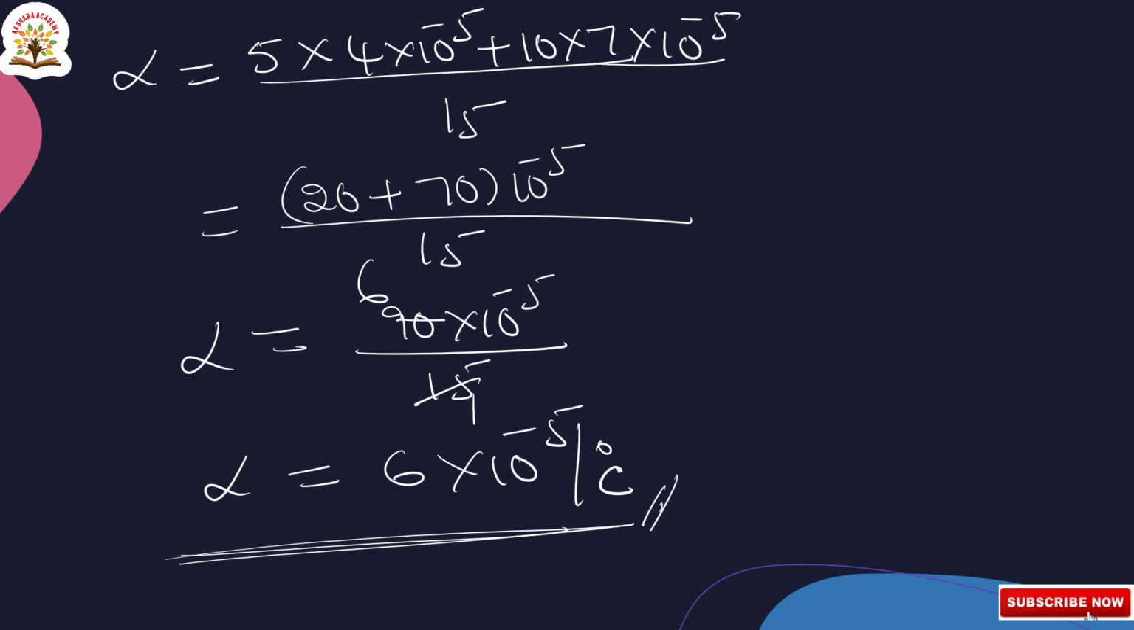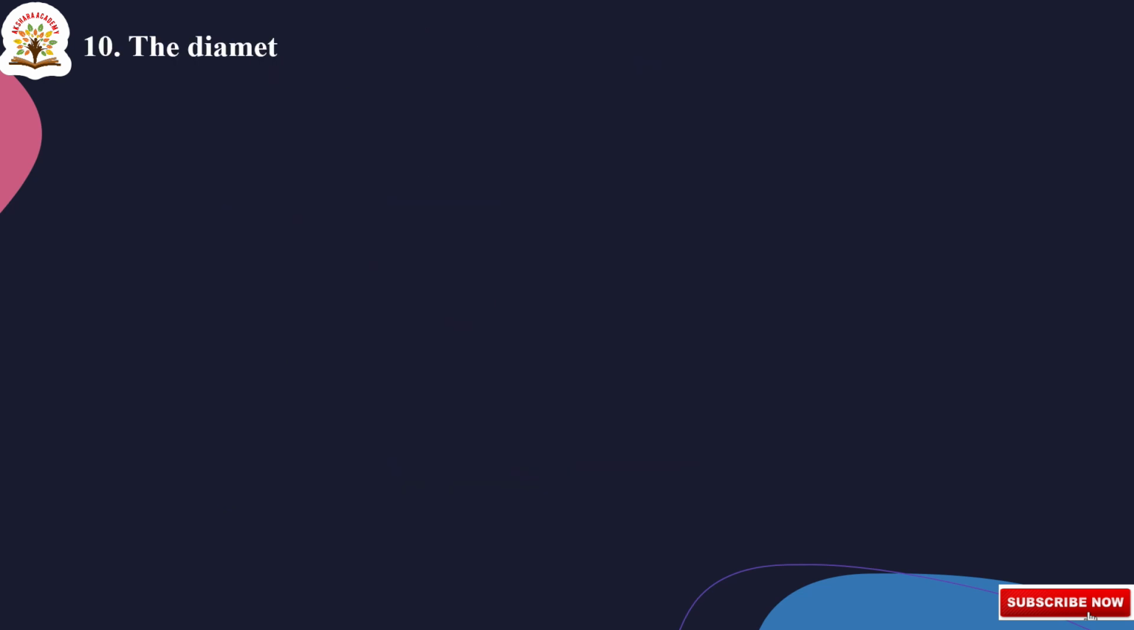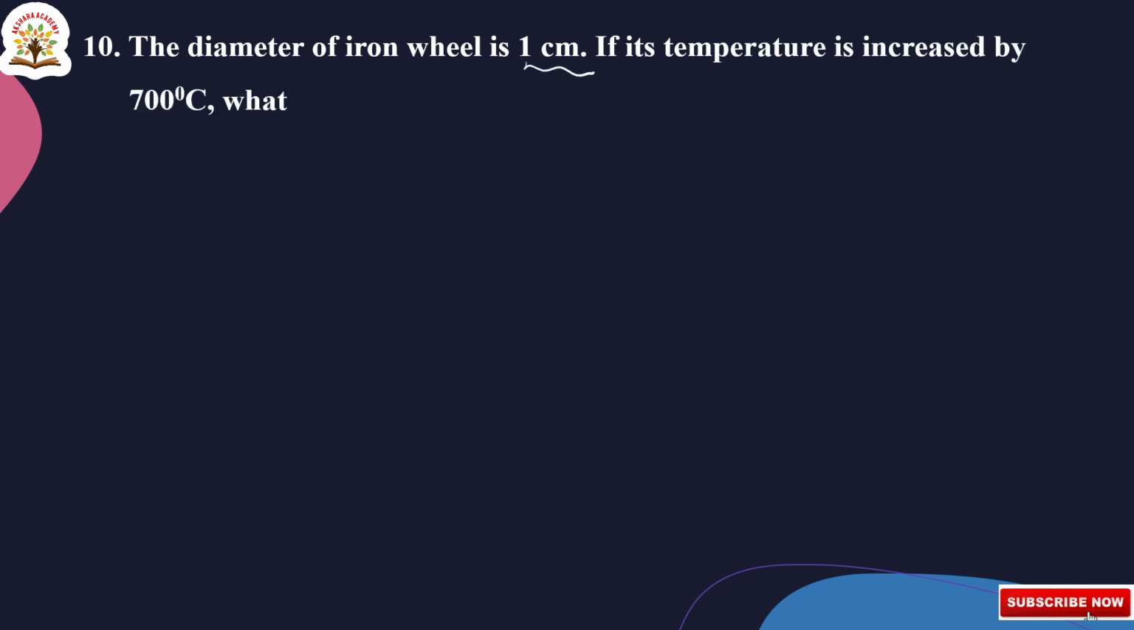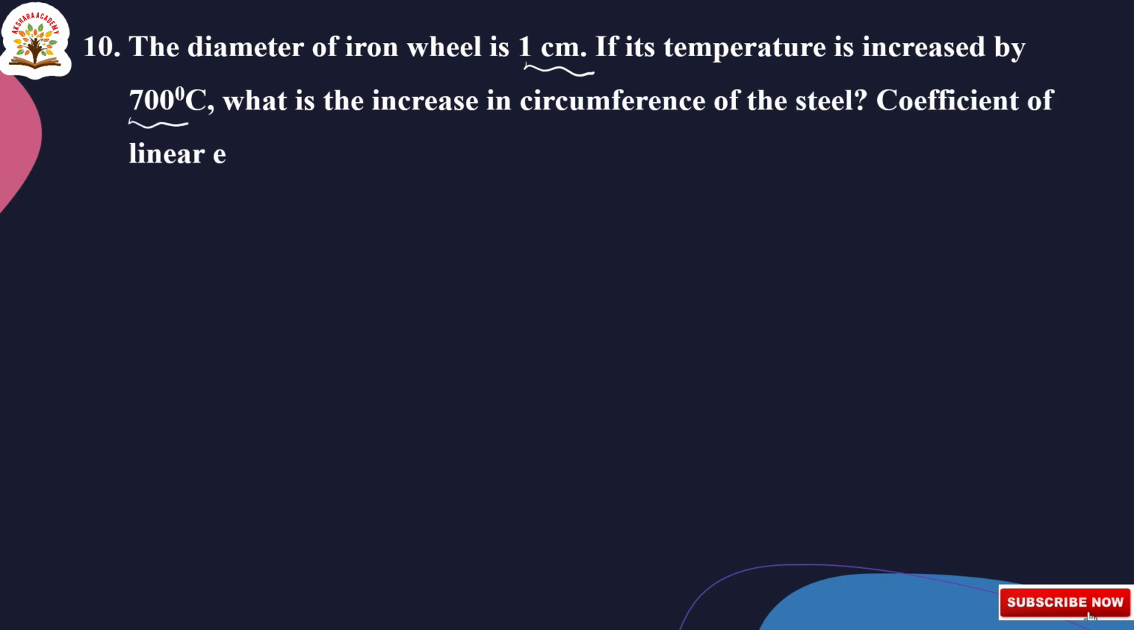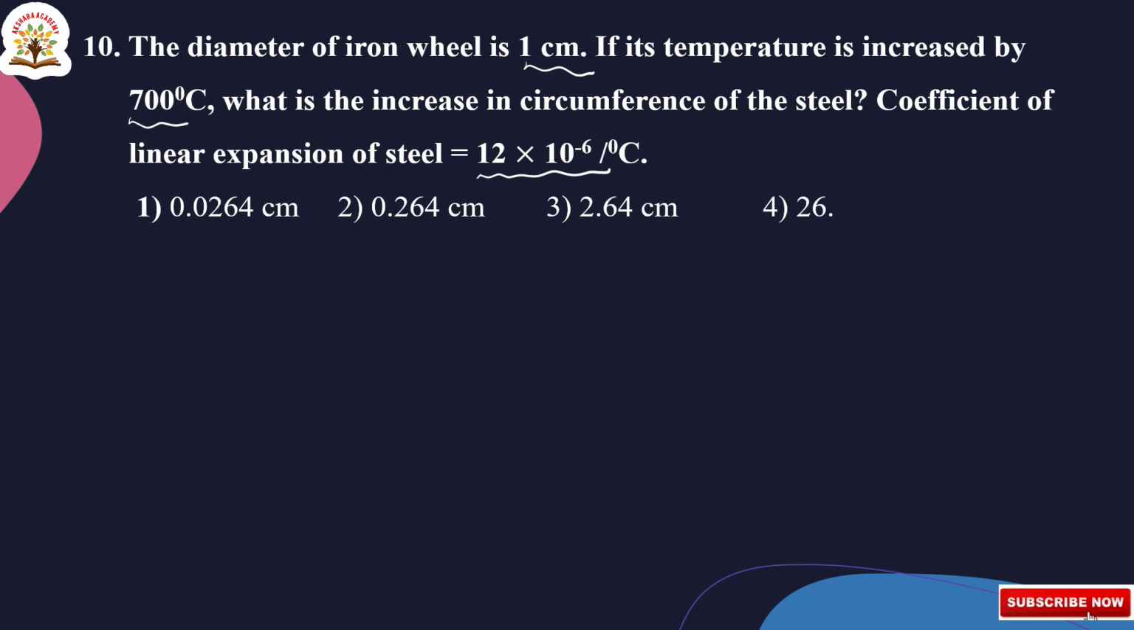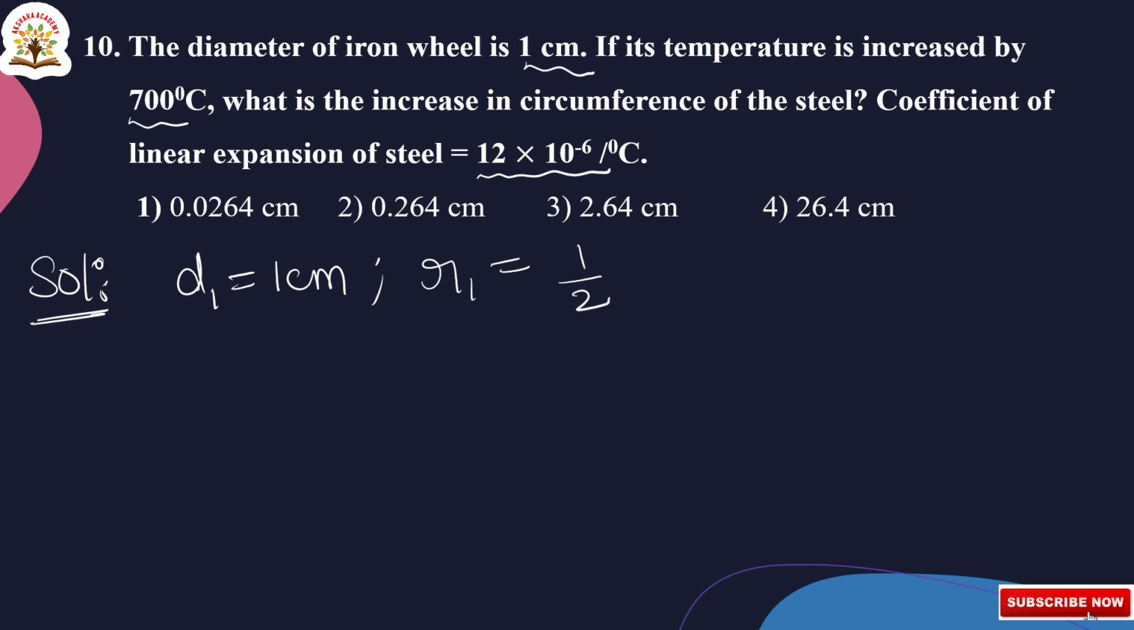Okay, next we will go to the next question. The diameter of an iron wheel is 1 centimeter. If its temperature is increased by 700 degrees centigrade, what is the increase in circumference of the steel? The coefficient of linear expansion of steel is given as 12 × 10^-6 per degree centigrade. First, let us go to the solution. Here the given diameter of the iron wheel is 1 centimeter. So D1 is equal to 1 centimeter and R1 is equal to D by 2, that is 1 by 2 centimeter.